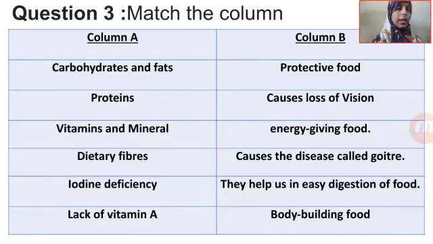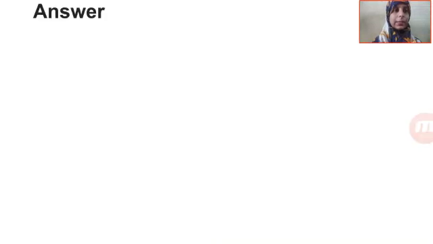So carbohydrates and fats, what are these? Come on, read the second column and try to find the answers. Till now you just have to copy the first column, and if you know the answer from the second column, well and good, you can write the answer. But don't copy column B as it is, children. I am repeating it again and again, so make sure you don't make this mistake, otherwise you will copy the question and just keep it. So instead you have to copy the first column, and here are the answers that I am displaying.